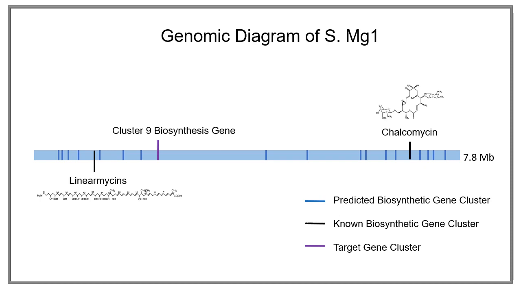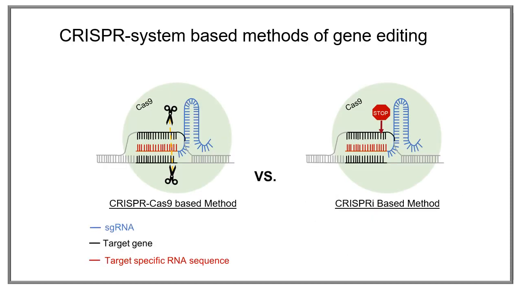Based on transcription analysis, the cluster 9 biosynthesis gene was chosen as a candidate for characterization. This gene cluster is suspected to produce a thiopeptide. CRISPR-based systems of gene editing enables us to target specific individual biosynthetic gene clusters. The standard CRISPR-Cas9 method allows us to manipulate and delete the biosynthetic gene cluster, while the CRISPR interference, or CRISPR-I-based method, allows us to silence expression of the targeted gene. Both methods are used in tandem to optimize the data collection.